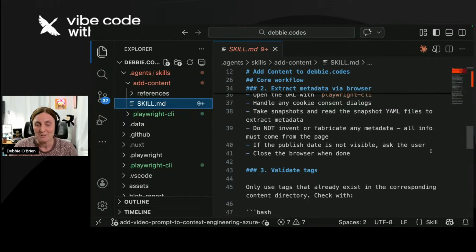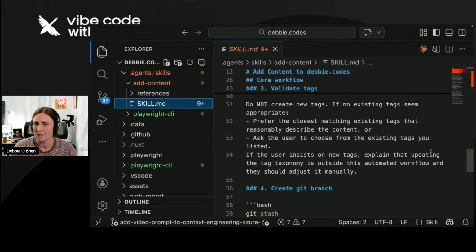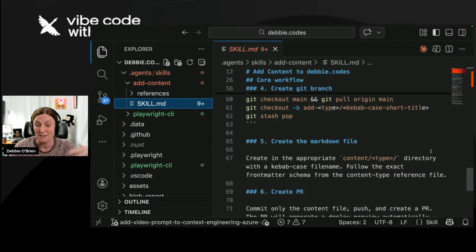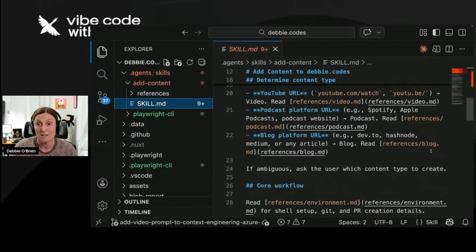Right. That's cool. You can validate tags, right? Because I have specific tags on my website. I tell it not to create new tags. And then I get it to create a Git branch, create the markdown file, create a PR, and actually just push it to GitHub. So basically, I can just go ahead and tell my agent, tell Goose to go and add a video to my website, sit back, relax, and it just does its thing.